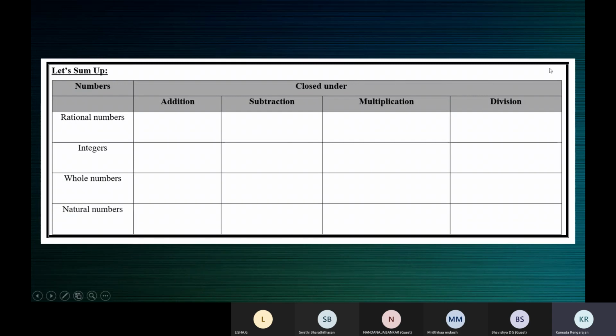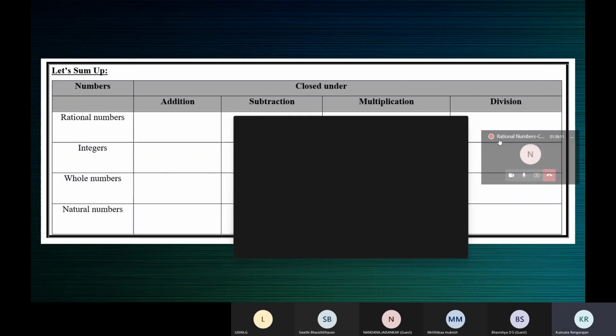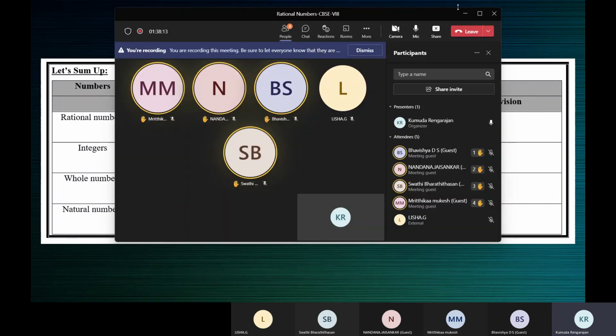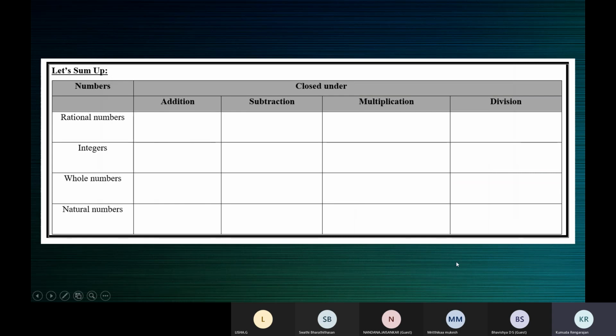Now let's sum up here. Now what did we do? What did we understand? We understood the closure property with rational numbers, integers, whole numbers, and natural numbers under all the different operations. What we learned separately, no? Now we are summing up in a table.